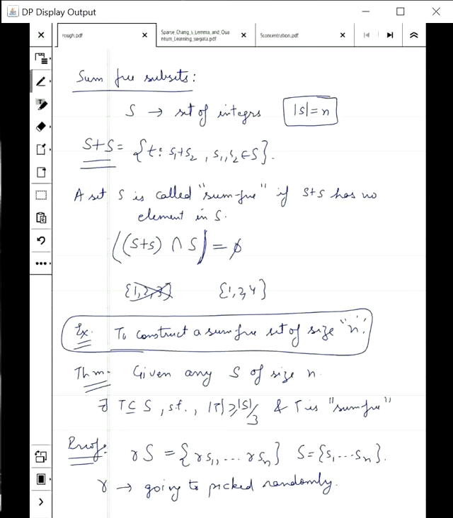Instead, what we will show is that there exists an R such that RS intersection Z is big. And since it is a subset of Z, this is automatically sum free. So now we are only worried about the size of the set.